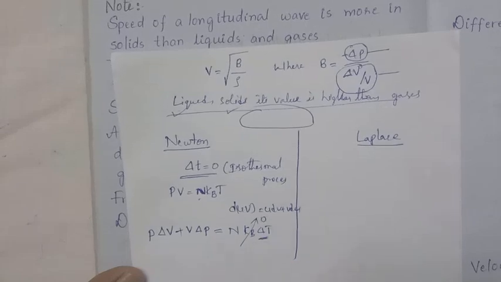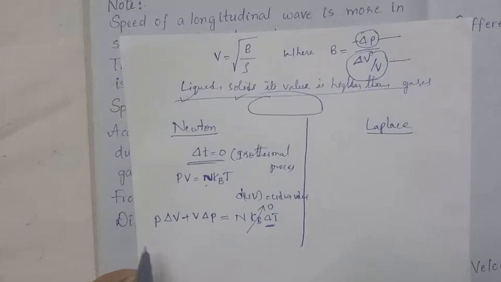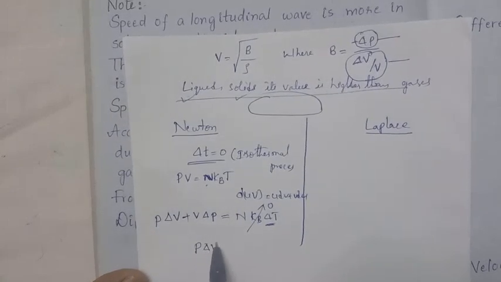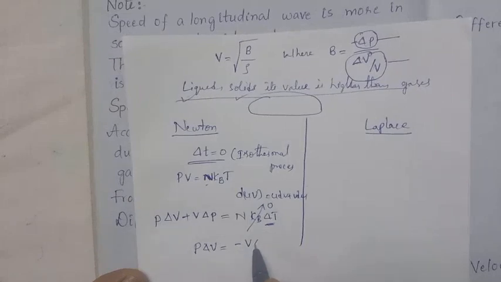That's why this total term goes to 0. So then P delta V is equal to, taking the plus term to this side, it becomes negative V delta P.